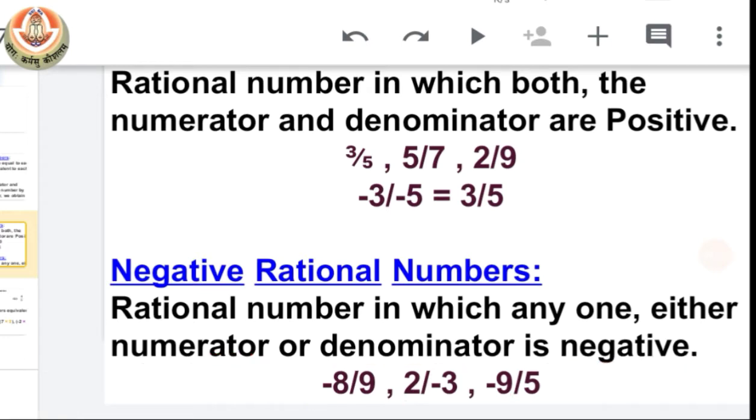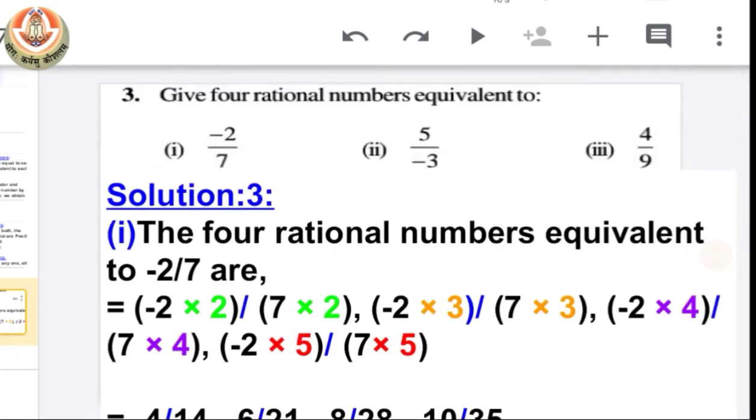Okay, so let's start our exercise with the use of these topics: rational number, equivalent rational number, positive and negative rational number. So first question is from exercise 1, means 9.1. Question number 3. Give 4 rational numbers equivalent to. We have 3 given rational numbers and we have to find 4 equivalent rational numbers for them.